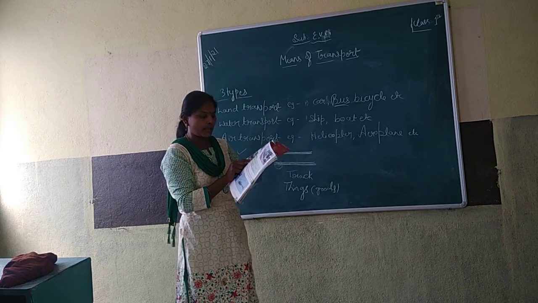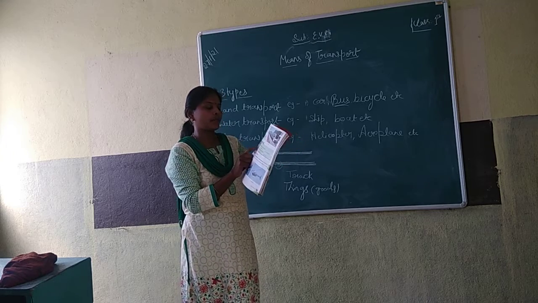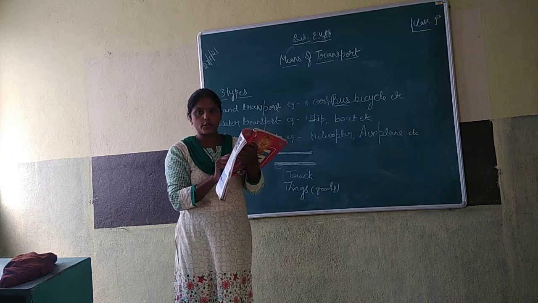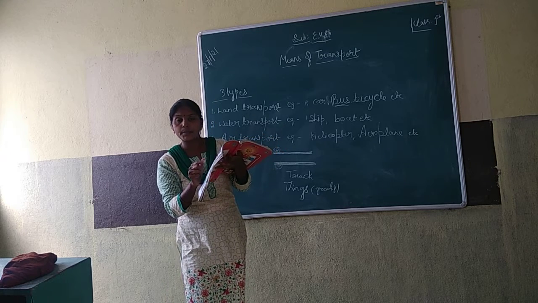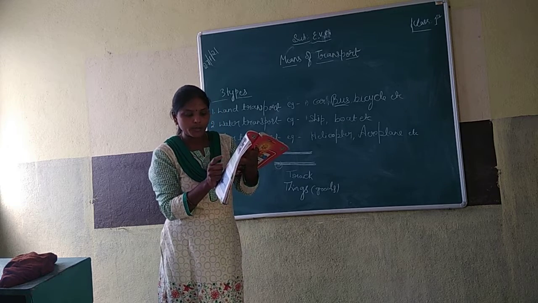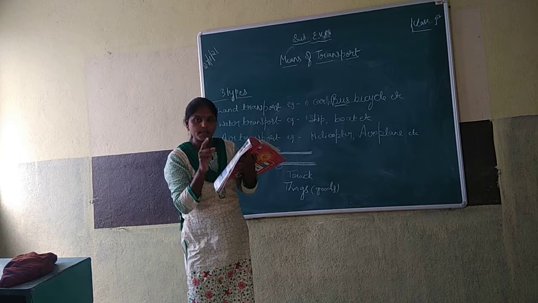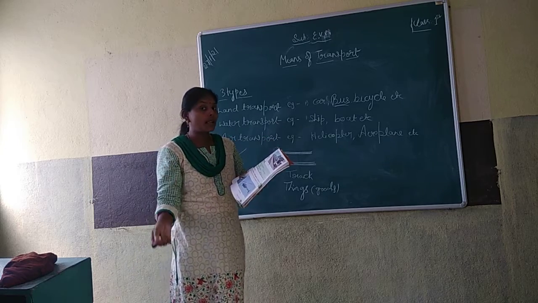Which means of transport carries people and goods? Second one. Cycle, tractor, train are given. Once again I am going to read the question. Which means of transport carries people and goods? Option A cycle, option B tractor, option C train. Which is right?